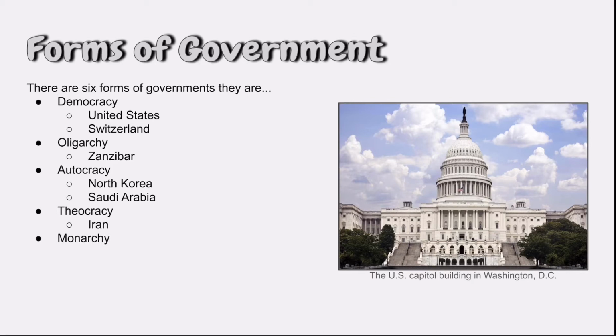Monarchy. An example of a monarchy is the United Kingdom. Another example of a monarchy is Saudi Arabia. And anarchy. There are no current anarchies in the world.